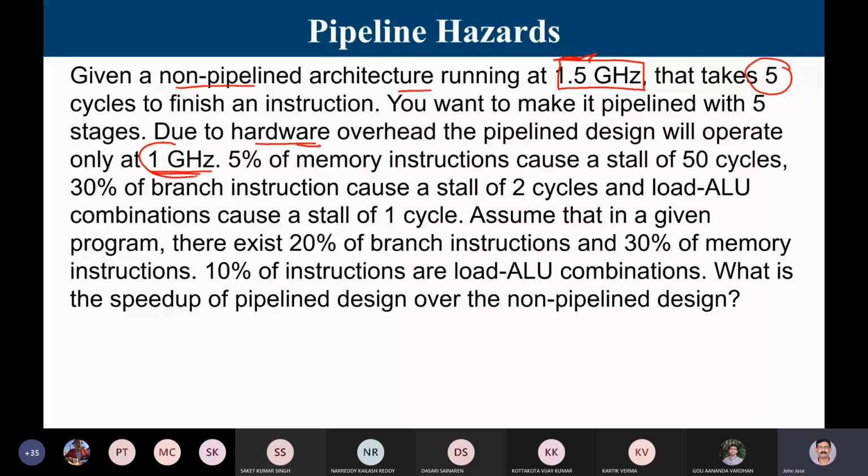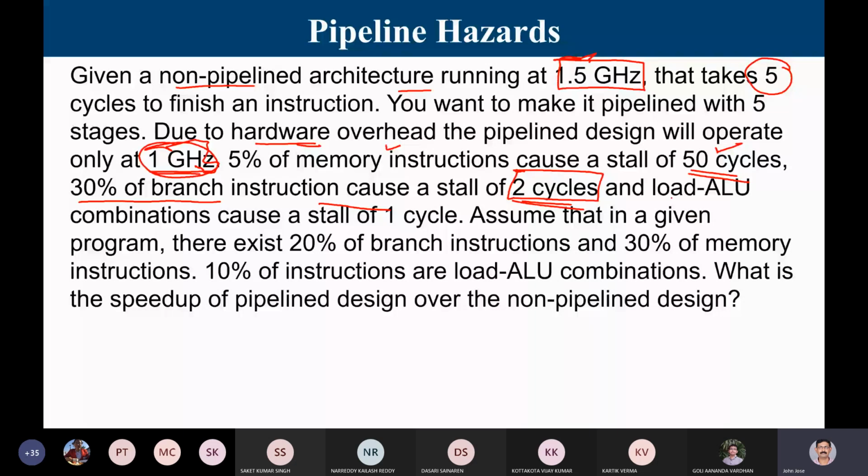Now, 5% of memory instructions can cause a stall of 50 cycles. Memory instructions are load and store instructions. So when it comes to the MEM stage, 5% of memory instructions may not be present in the cache, so you have to go to main memory. That is the reason 5% of memory instructions will cause a 50 cycle stall. 30% of branch instructions can cause a stall of 2 cycles. This can be due to mispredicting the branch. Out of the branches, for 30% of them I have to stall, maybe because I don't know the target, or by the time I come to know the outcome of a branch, I have wrongly brought something else. So that is a 2 cycle stall.